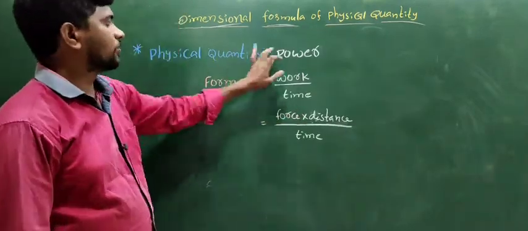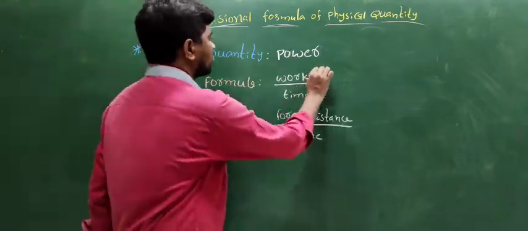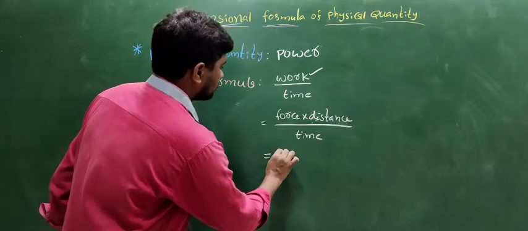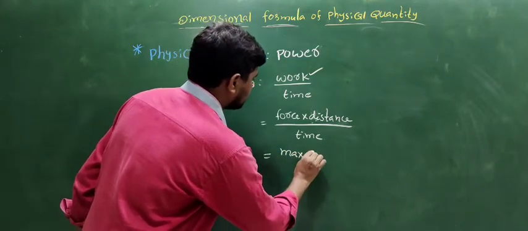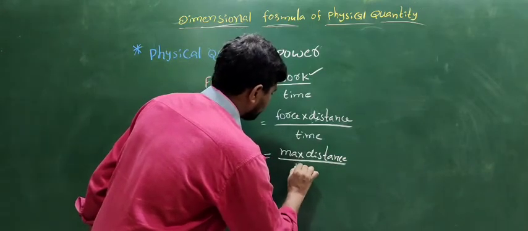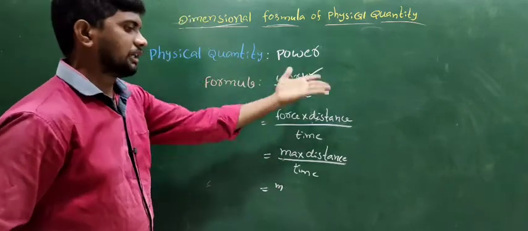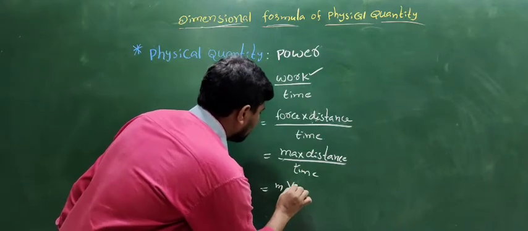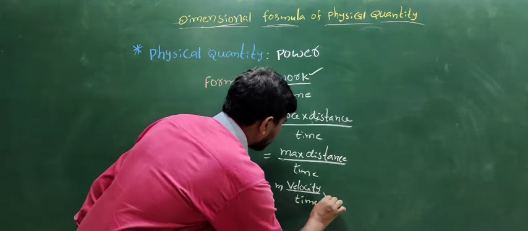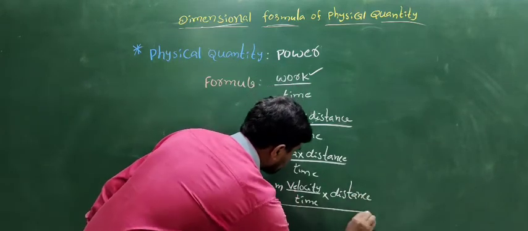The another one physical quantity is power. The formula of power is work by time. The work, the formula of work, force into distance, by the time. What is the force? Mass into acceleration, distance by time. Next, the mass m, acceleration, change in the velocity, v by t, velocity by time, into distance by time.